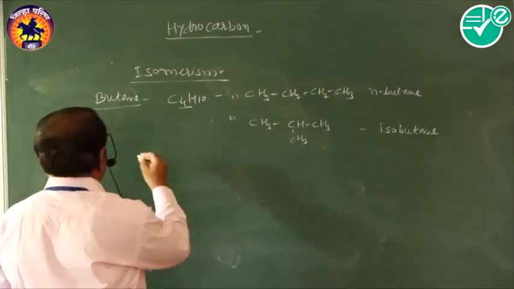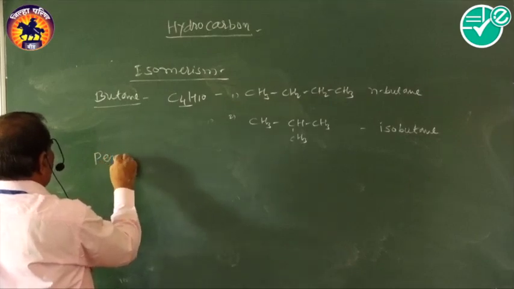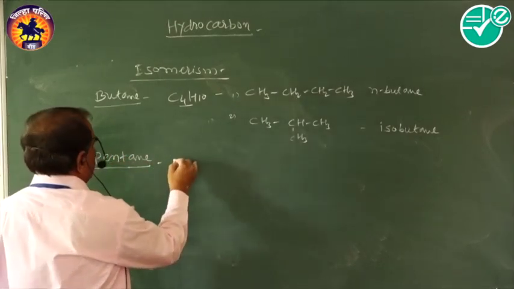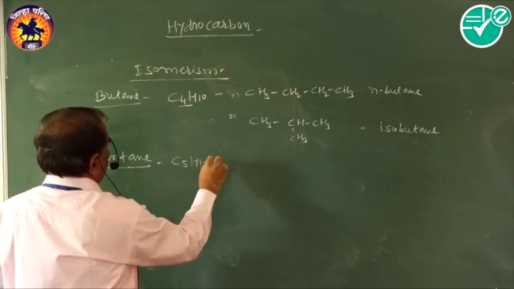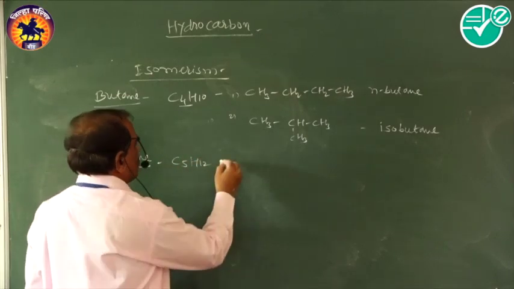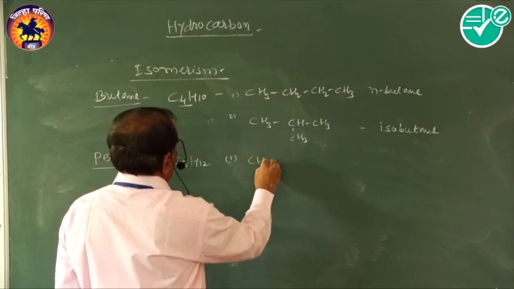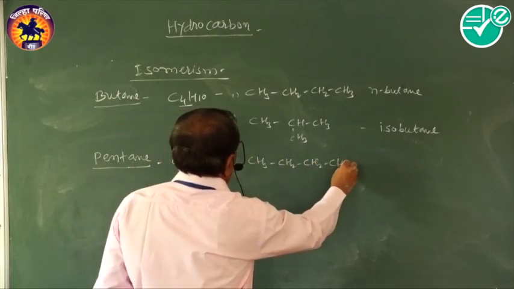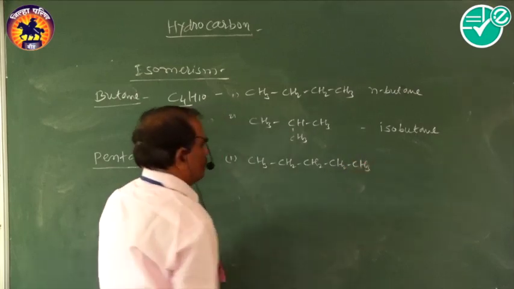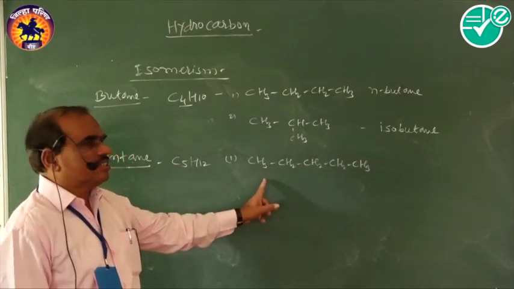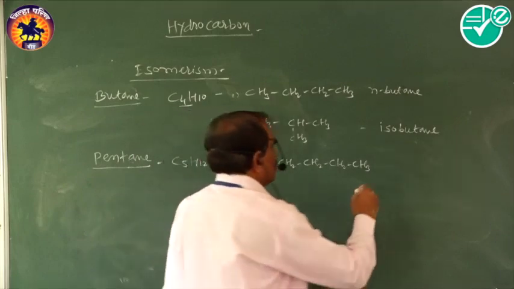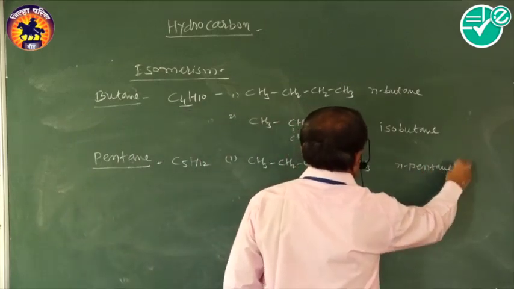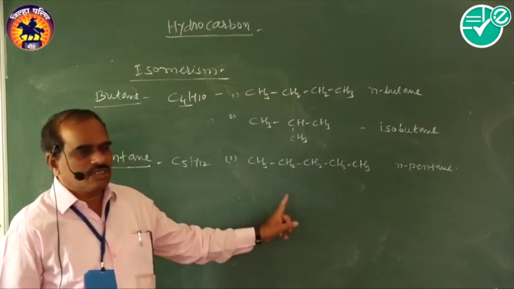Similarly, in case of pentane, its molecular formula is C5H12. So the structure of pentane is first CH3, CH2, CH2, CH2, CH3. It is a straight chain. Therefore, it is a normal alkane. Its name is n-pentane. This is one of the structures of pentane.